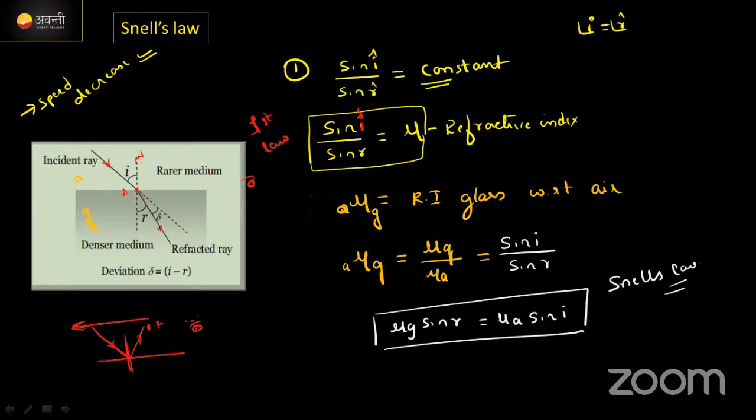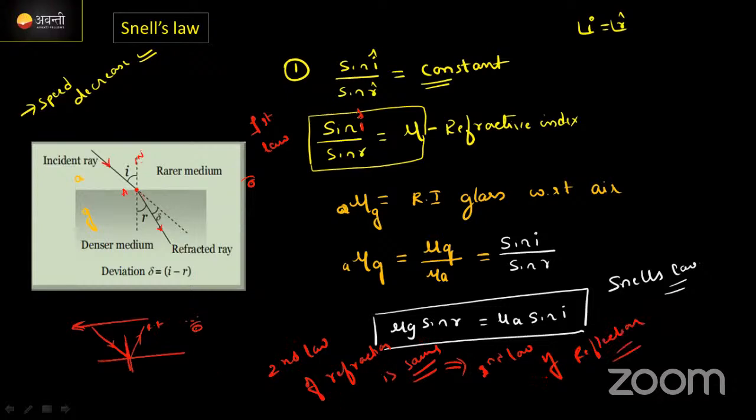Second law will be the same as the first law. Second law of refraction is the same as the second law of reflection. क्या बता दिया इधर मैंने? Instead of writing this one, I can write the law itself.